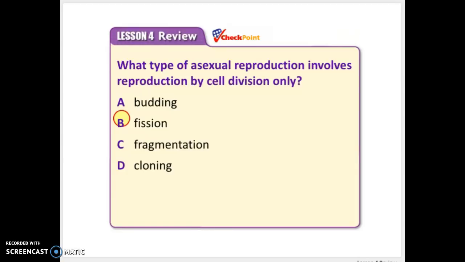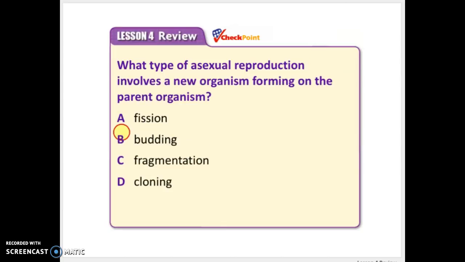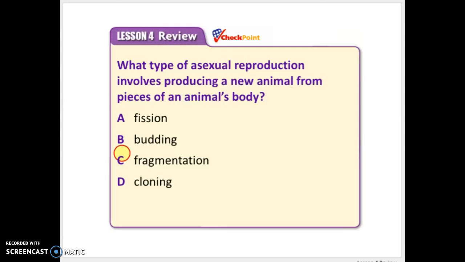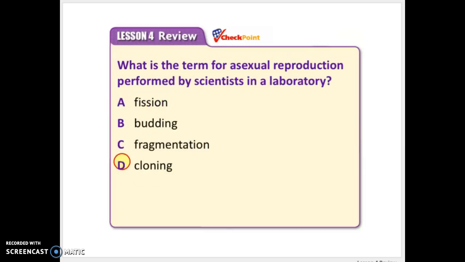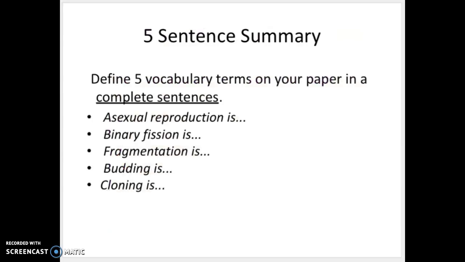What type of asexual reproduction involves reproduction by cell division only? That would be fission. What type of asexual reproduction involves new organisms forming on parent organisms? That would be budding. What type of asexual reproduction involves producing a new animal from pieces of an animal's body? That would be fragmentation. And what is the term for asexual reproduction performed by scientists in a laboratory? That would be cloning.